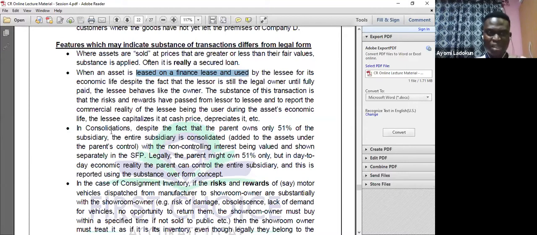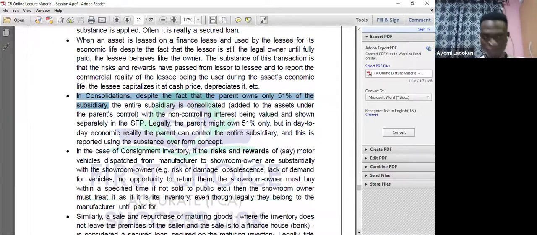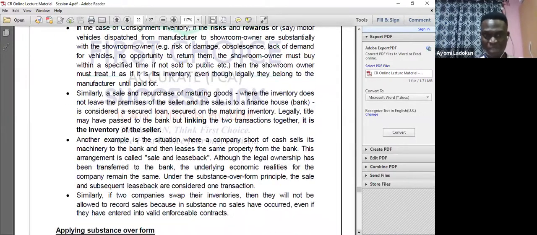Then you also look at consolidation. In consolidation, the legal reality is that two companies are coming together, so why are we now calling them one? But the reality is that they are now one. That's why in consolidation, despite the fact that the parent owns 51% of the subsidiary, the entire subsidiary is consolidated. So you can go ahead and read all those ones. I've actually explained them.